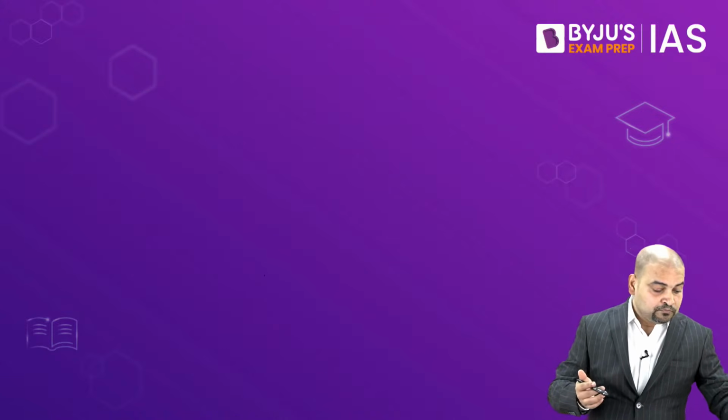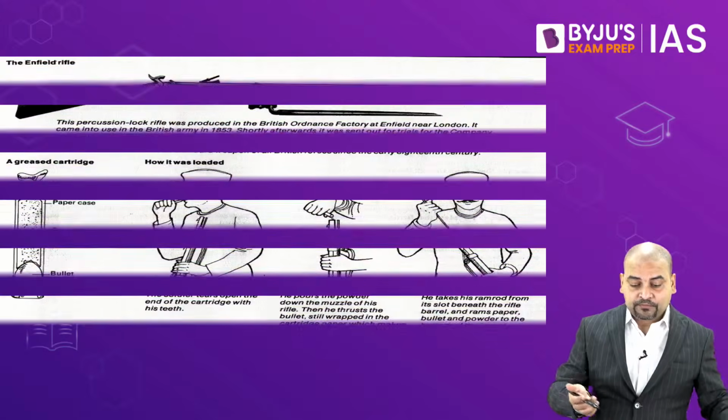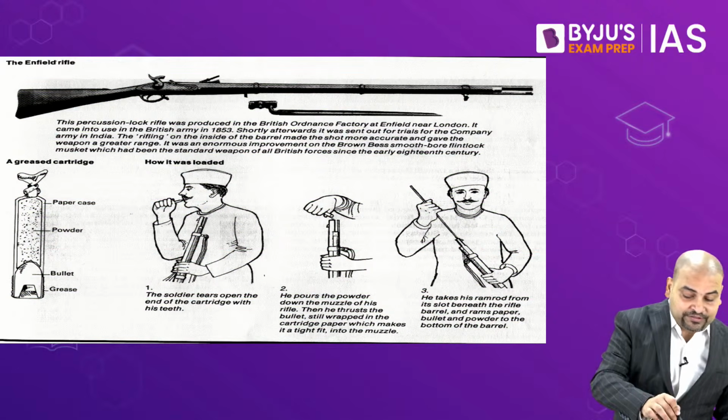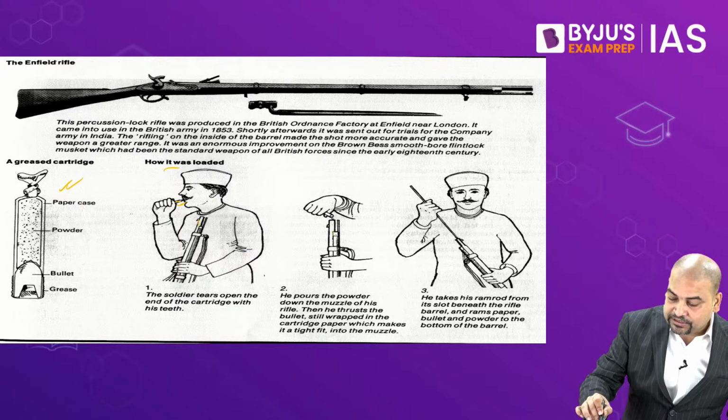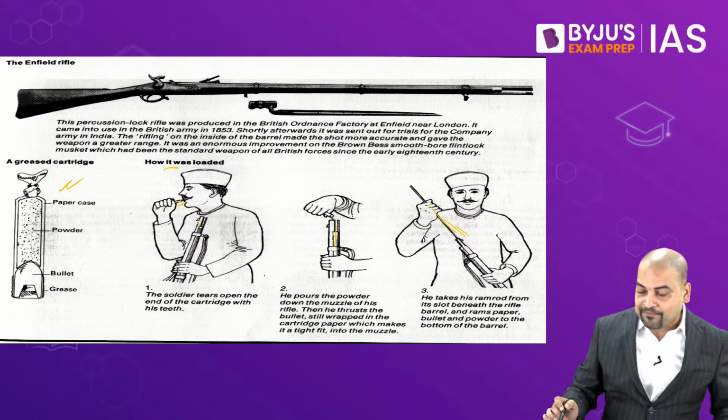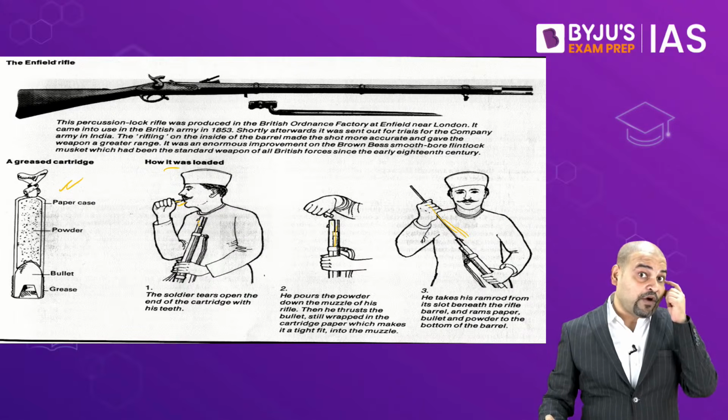Just to show you, you can see here how this greased cartridge was to be loaded. You had to bite it, then you had to fill it in the gun, then you had to use this ramrod, and then only it could be fired.